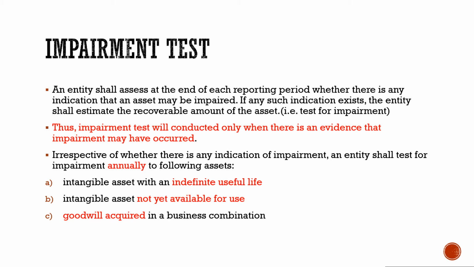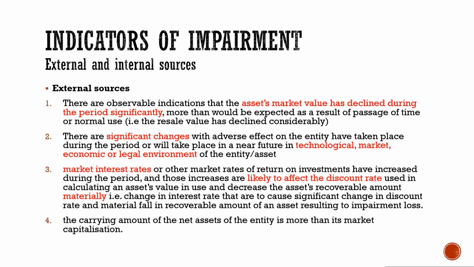Whereas for other kinds of assets, the entity will perform impairment tests only when there are indications that the asset may have been impaired. Now here are the indicators of impairment, which are divided into external and internal sources. So external sources of impairment are as below.